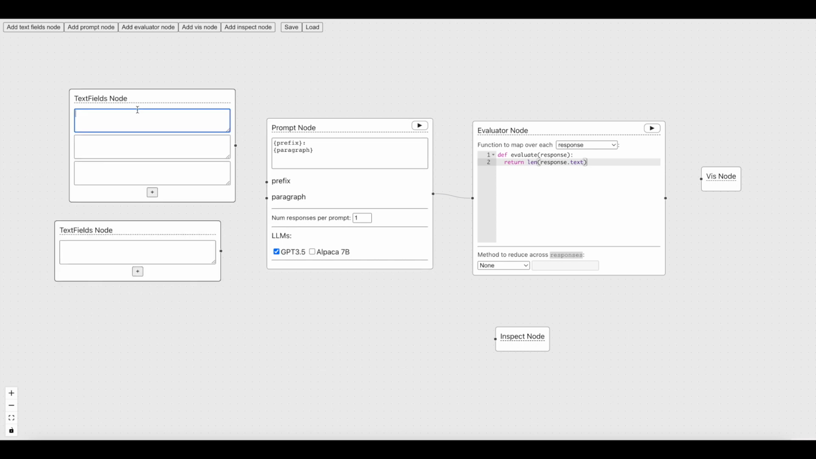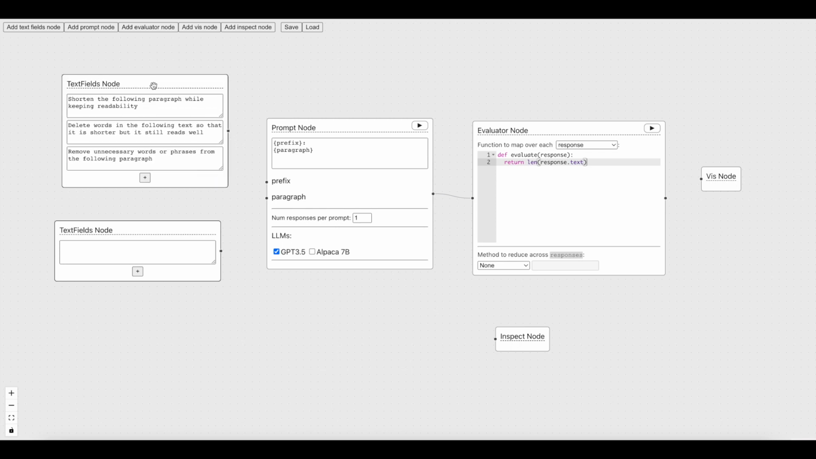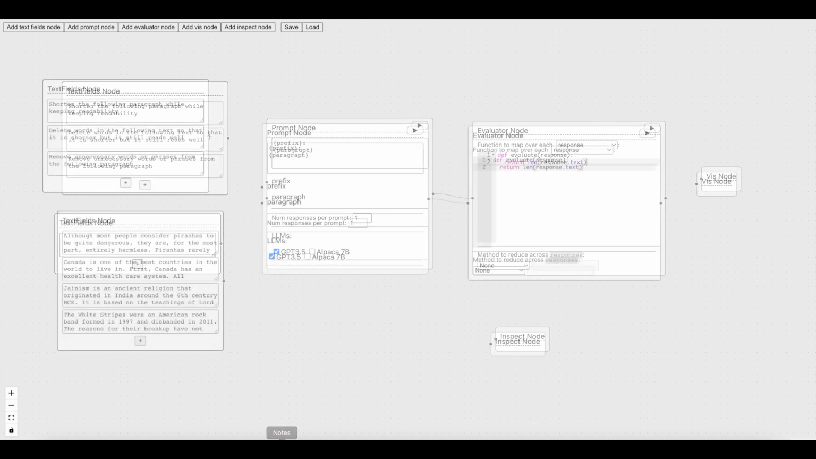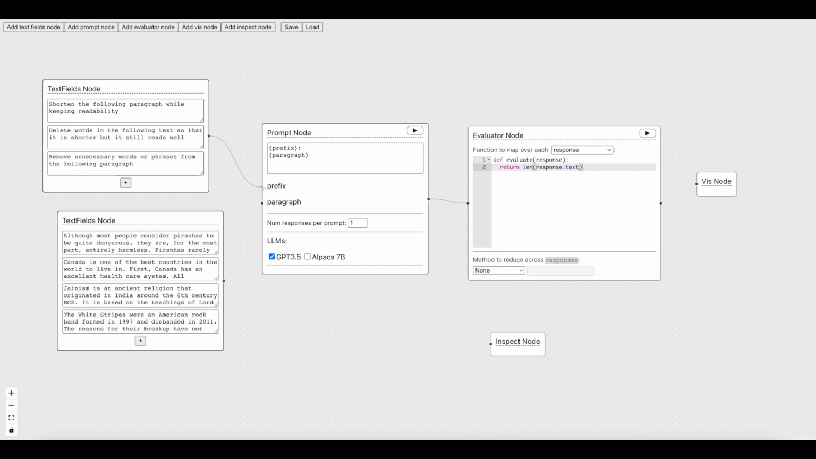So for the prefix, I think some good prompts are: shorten the following paragraph, while keeping readability. Okay, so we have 3 prompts here that we're going to try out. And then here, I'm going to fill this in with a bunch of paragraphs, which I have pre-collected. So now we're going to link up the prefix to our prefix input here and the paragraphs to our paragraph input. And we also want to consider this line here, number of responses per prompt.